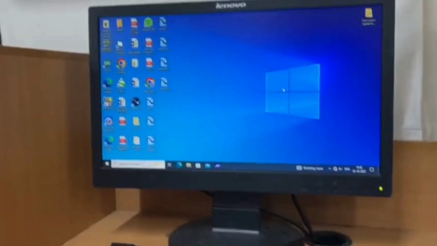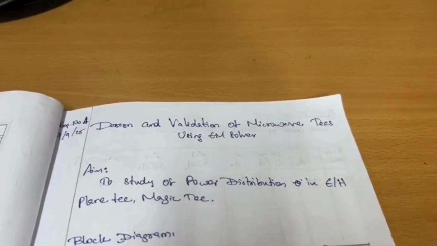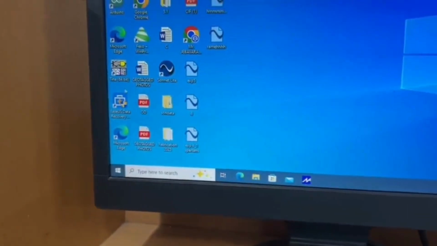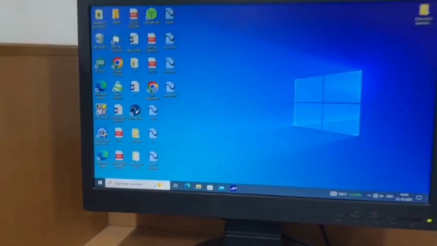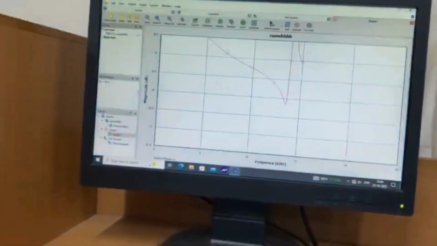So I'm going to explain the design and validation of microwave tees using EM solver. We are going to use this software known as Sonnet Lite. So first we have to open the software.